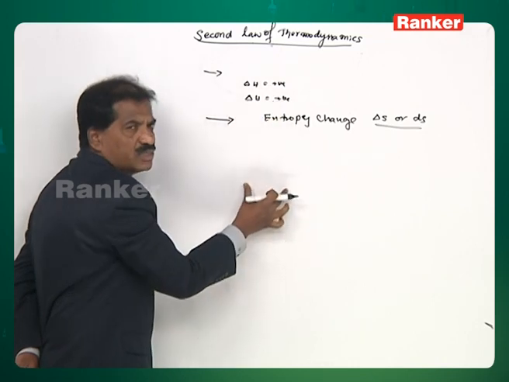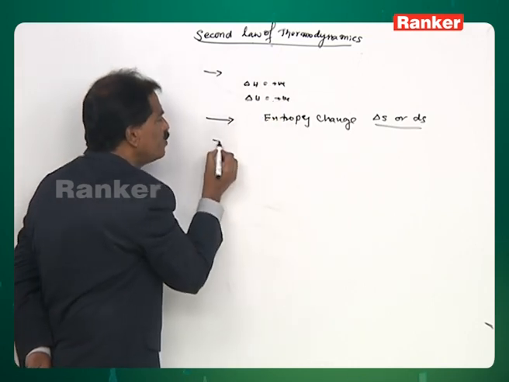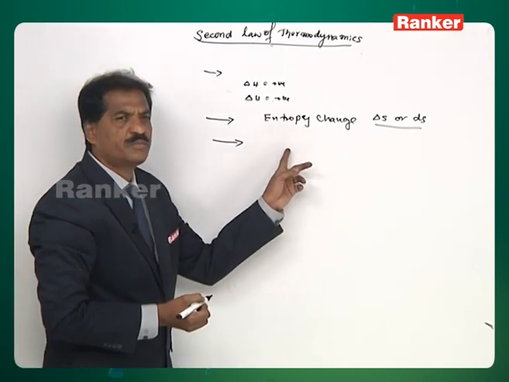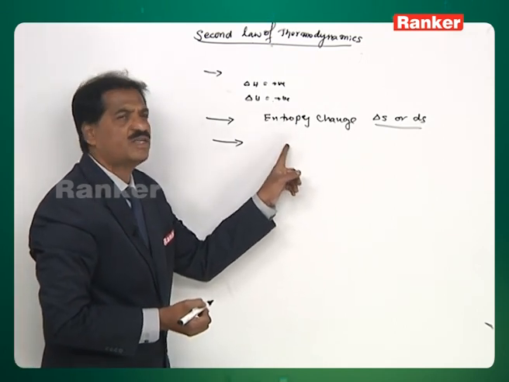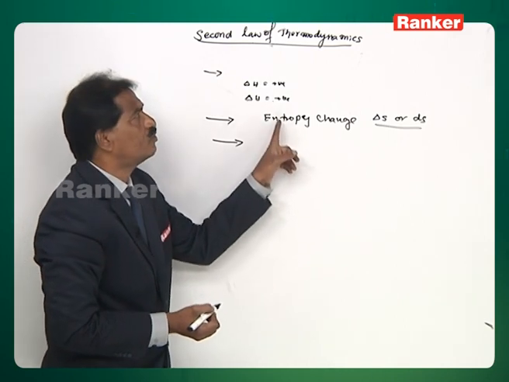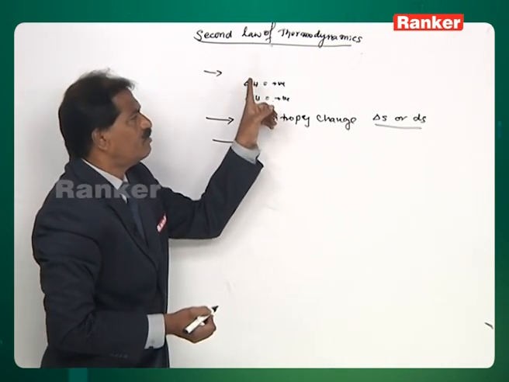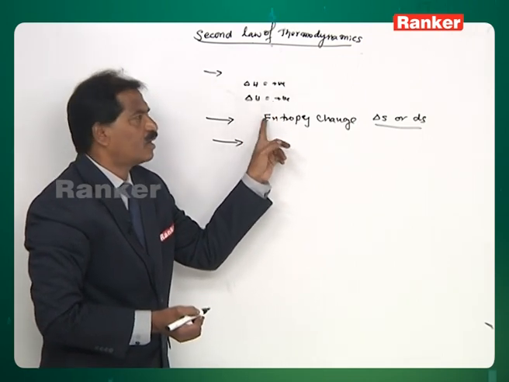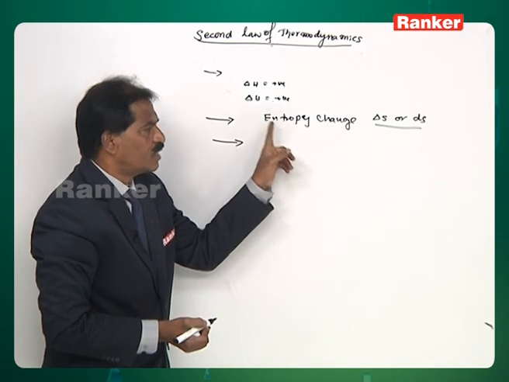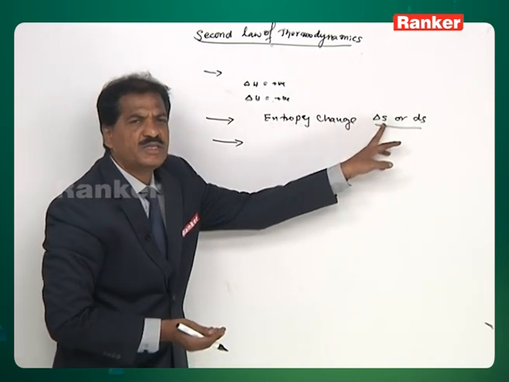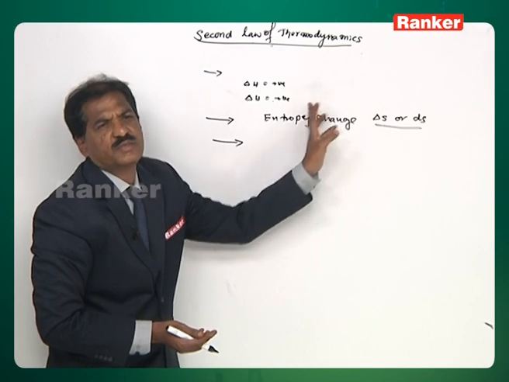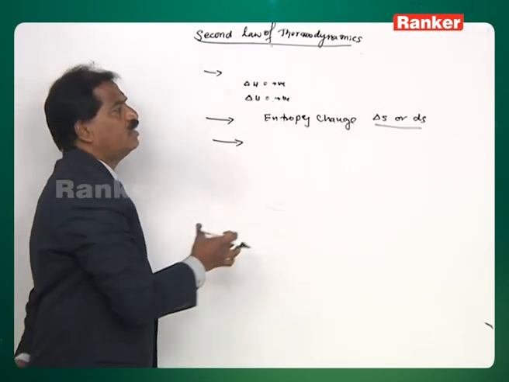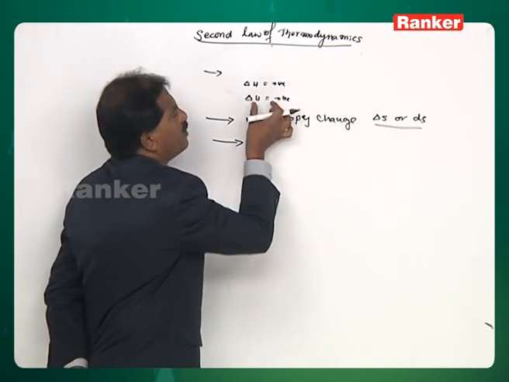According to the second law of thermodynamics, in any change, if the entropy change is positive, that reaction or change is spontaneous. That means, according to the first law of thermodynamics, every change is spontaneous if enthalpy change is negative. But according to the second law, wherever entropy change is positive, those changes are spontaneous. That means the second law tries to explain spontaneity based on the entropy change, but not based on the enthalpy change.